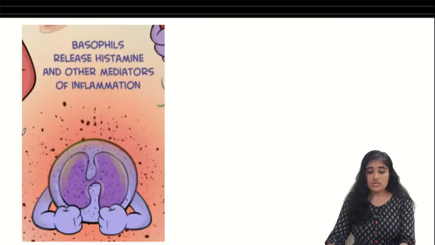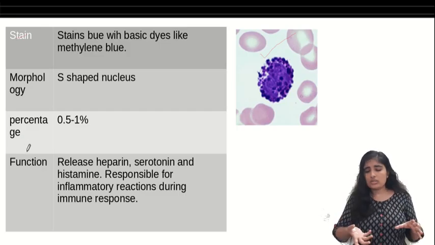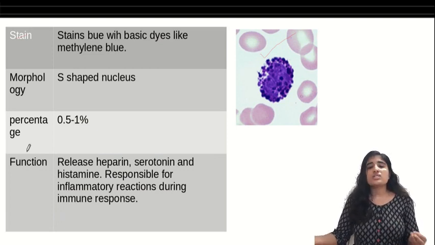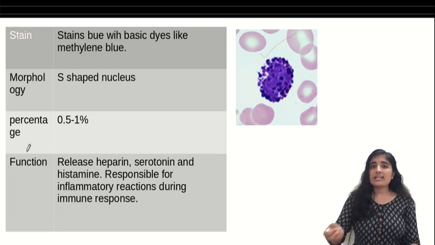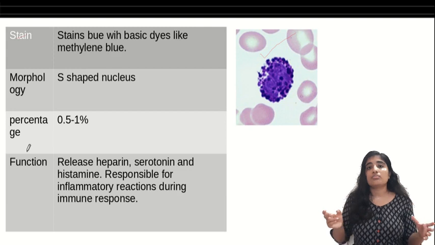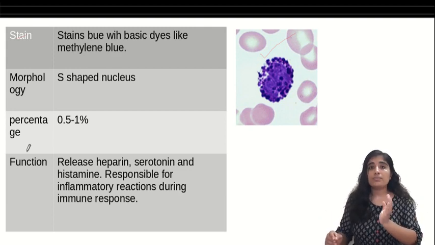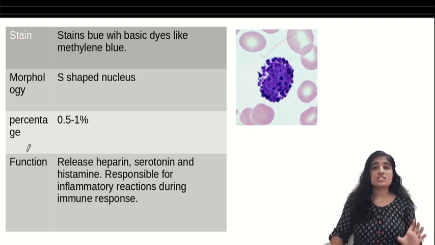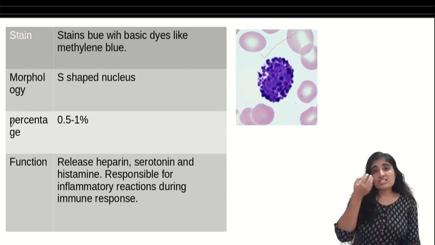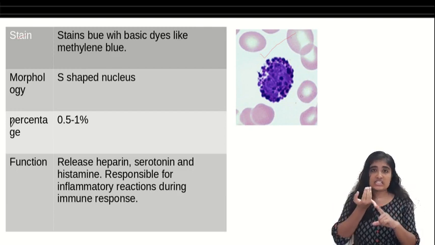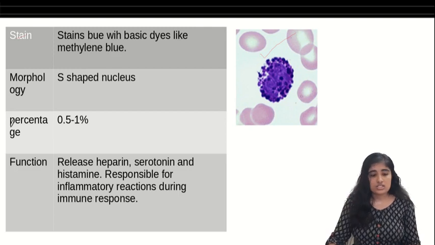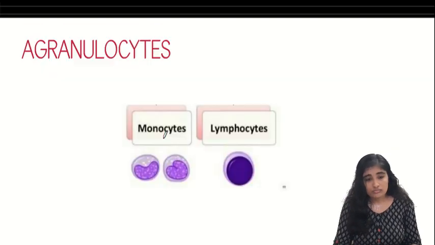Next one is percentage. I took 100 cells and observed, and I didn't find a basophil. I took another 100 cells and found one basophil. So you can hardly find a basophil. In fact, basophils are least in number compared to other WBCs. 0.5 to 1% is the total percentage of basophils in our body. Next one is function. Basophils release the mediators of inflammation like histamine, serotonin, etc. So these are involved in the inflammatory reactions during immune response.